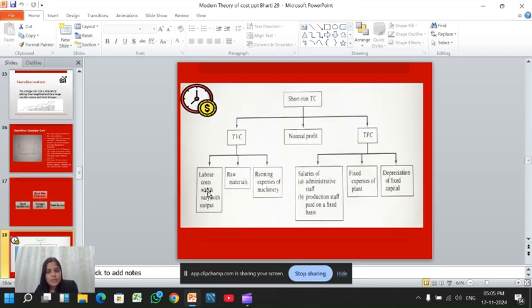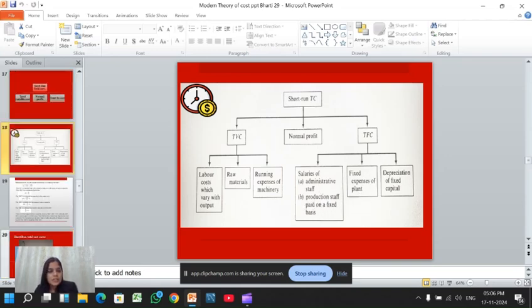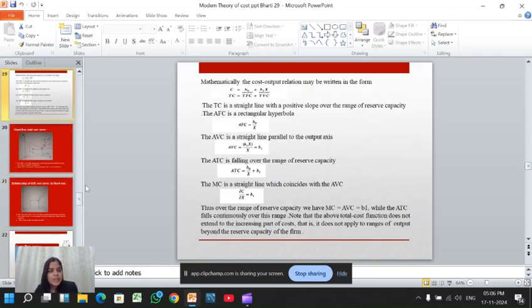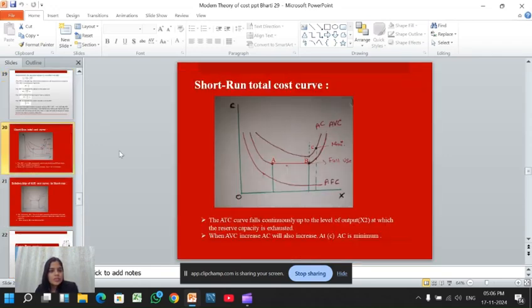Total variable cost includes labor cost, which varies with output, raw material, running expenses of machinery, and salaries of administrative staff, which are fixed expenses. So this is the short run total cost curve.